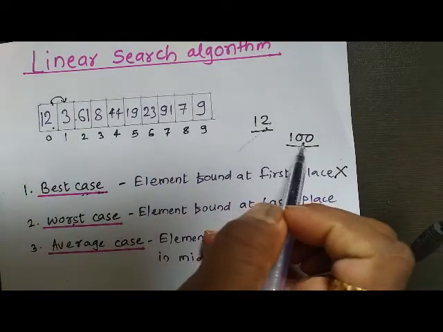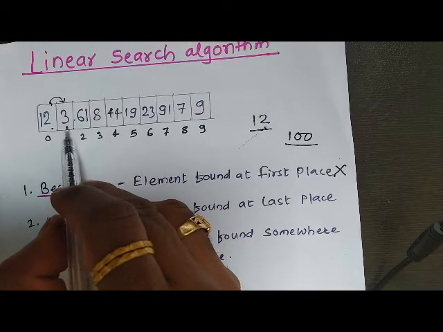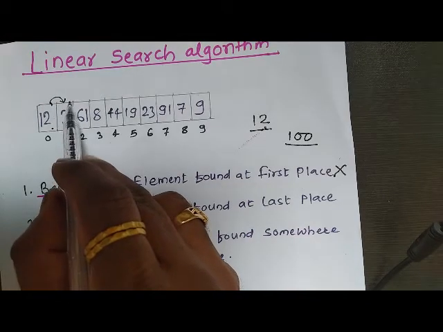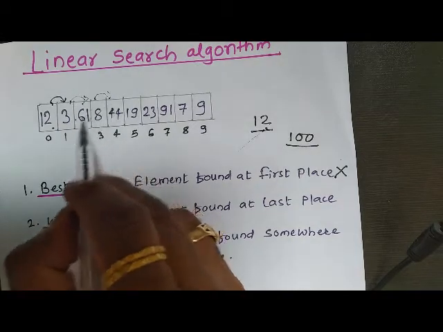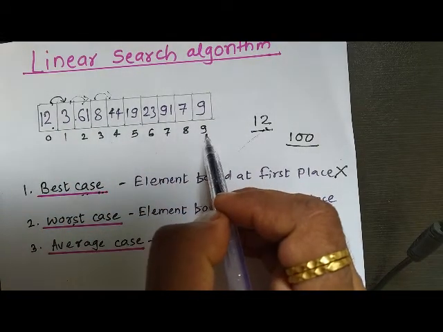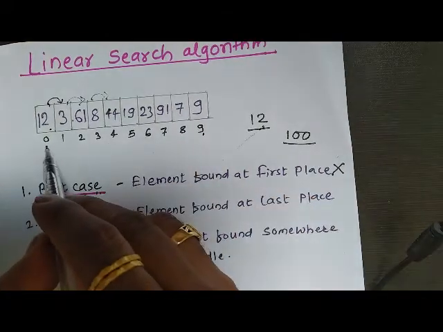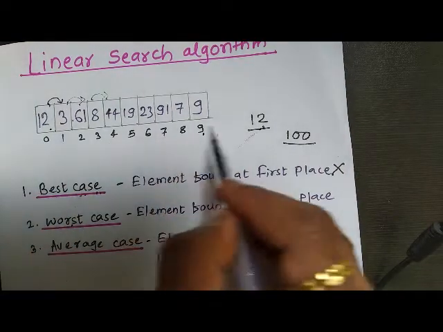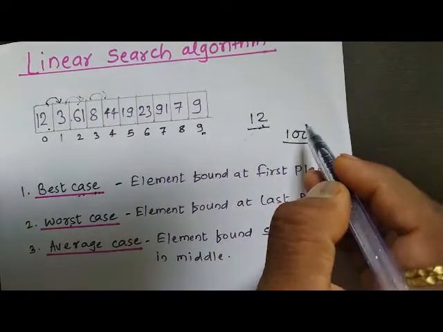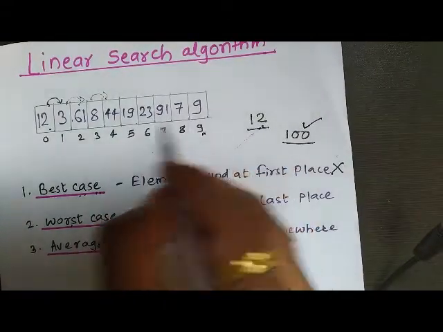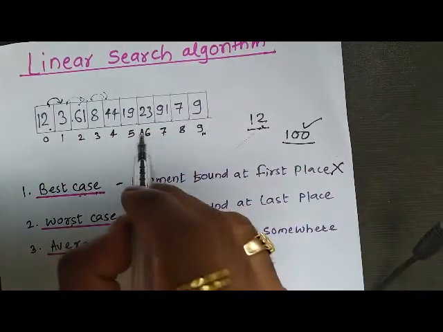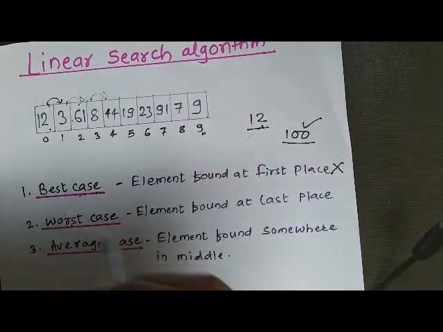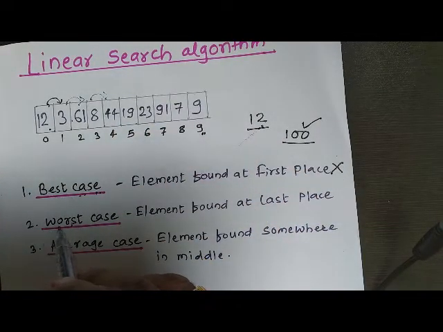Now this 100 is compared with 3, still it is not matching, so again we move to the next location, and so on till the last element. After comparing all these 10 elements, still this element is not found in this array. So the element is not at all present in my array. That is called a worst case.